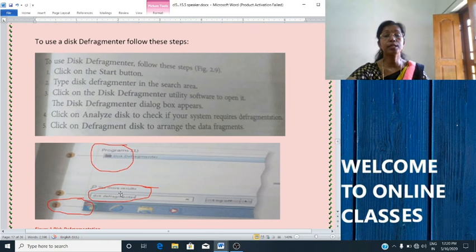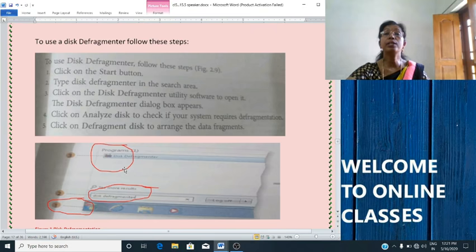Second step: when you click the start button, the start menu comes, and there in the search box you will type disk defragmenter, then click on the disk defragmenter utility software here. Click on it, utility software disk defragmenter.